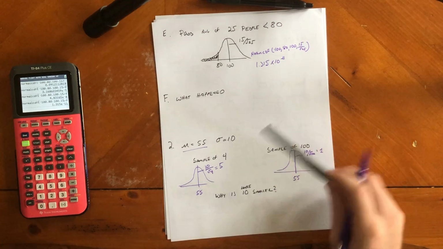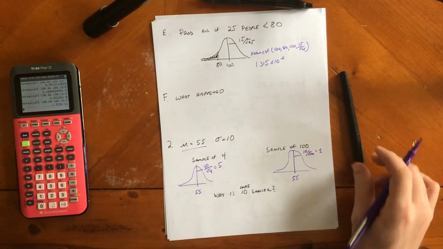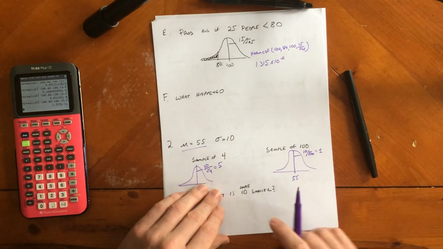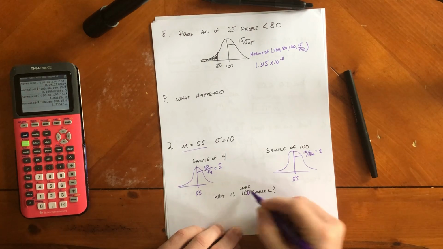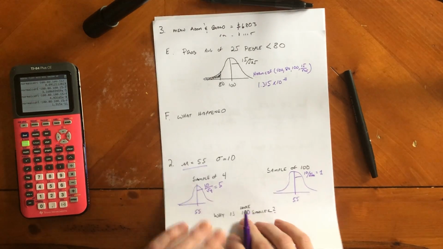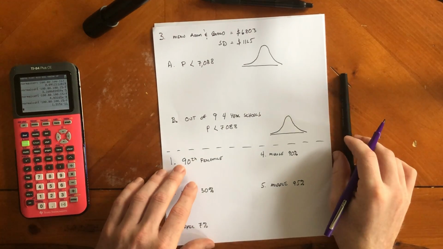Much smaller. So here you'd have a standard deviation of 5. Here you'd have a standard deviation of 10. Why is this one smaller? We talked about it before, because we have 100 people. Oh, this should be a sample of 100, not 10. Tougher to get an average of 100 people versus an average of 4 people.